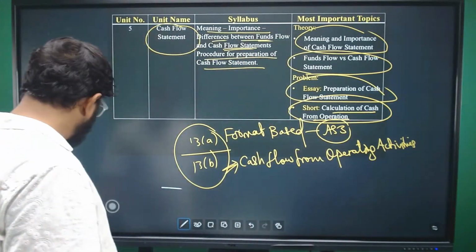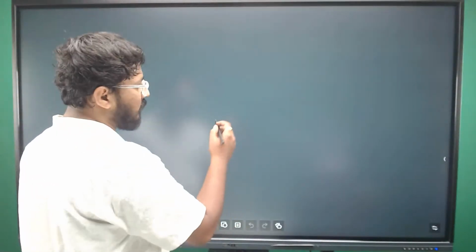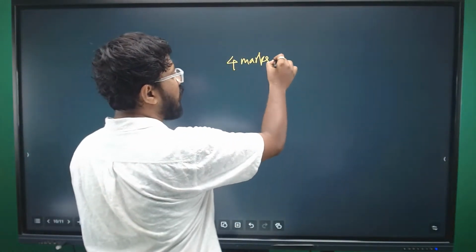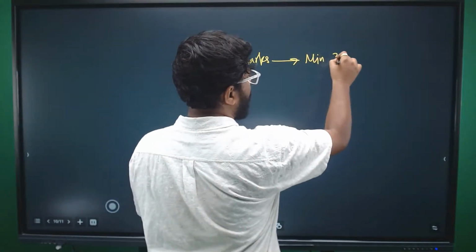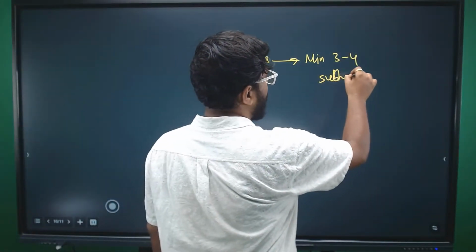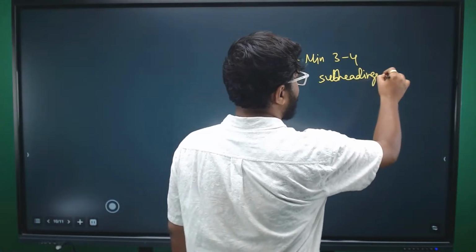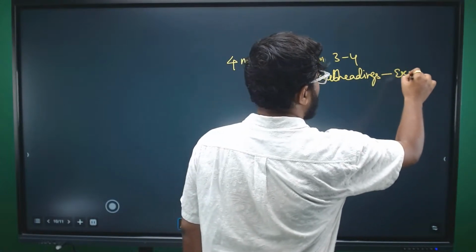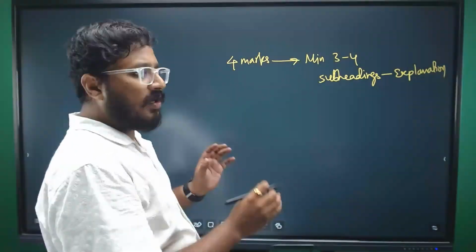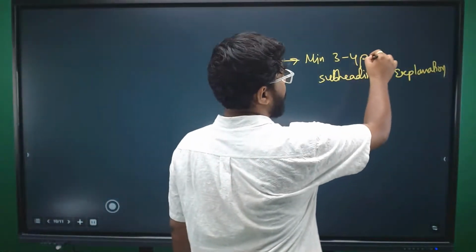See, when you are answering theory questions, in 4 marks questions, please ensure a minimum of 3 to 4 subheadings, followed by the explanation. So minimum 3 to 4 points.